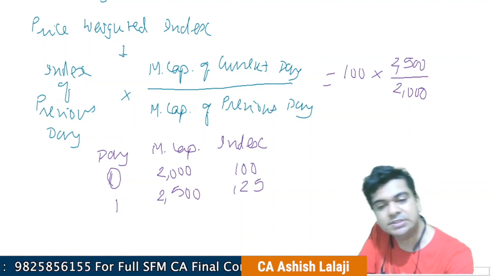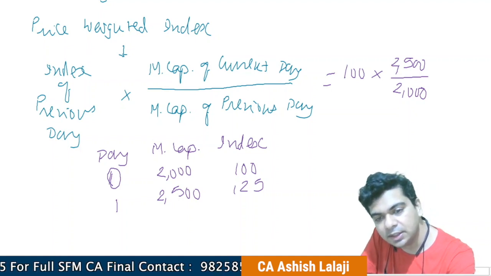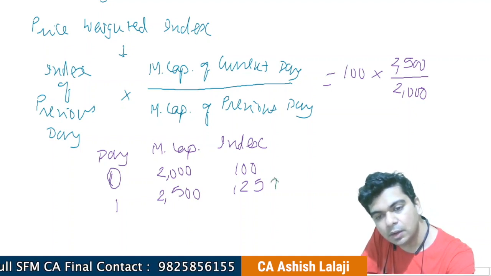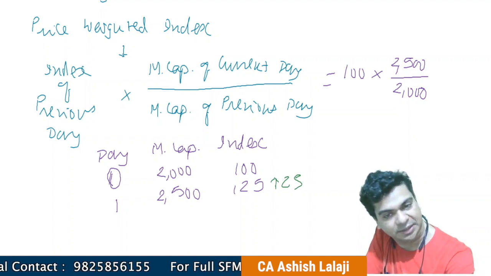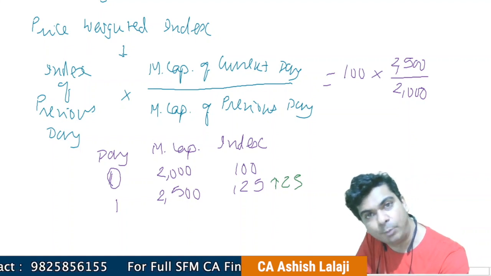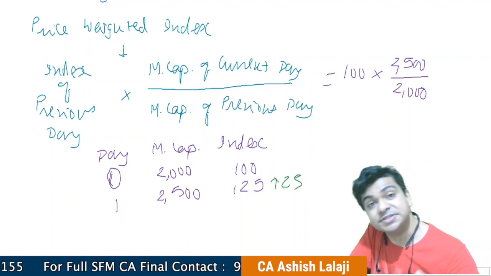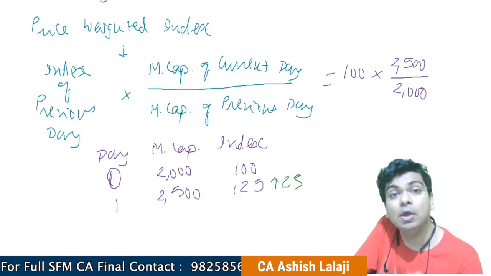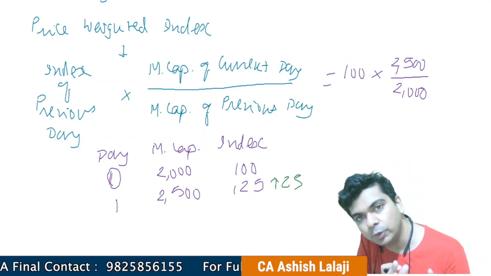So you know what I will say? I will say that the market is up by 25 points. So when you say Sensex is up by 300 points, Nifty is down by, let us say, 150 points, this is the kind of tracking that we are doing.